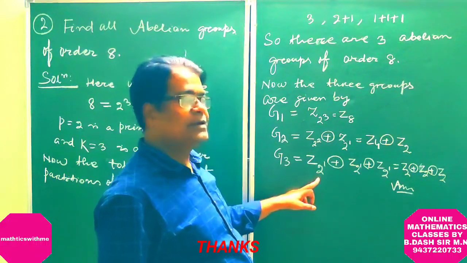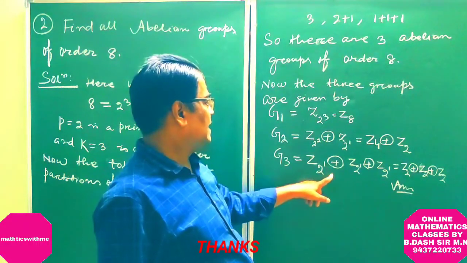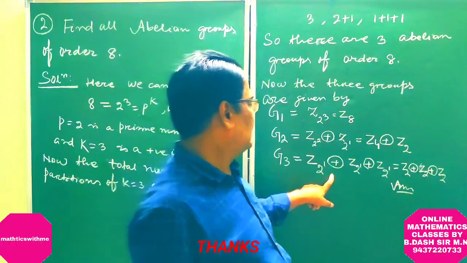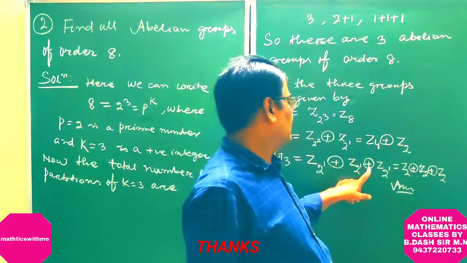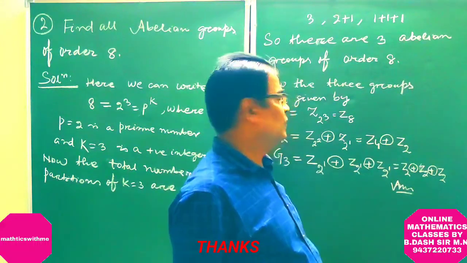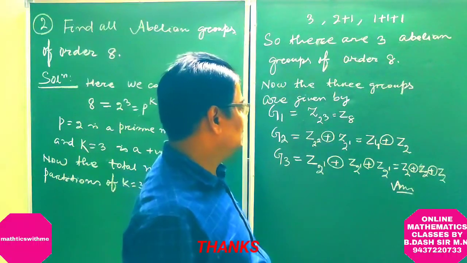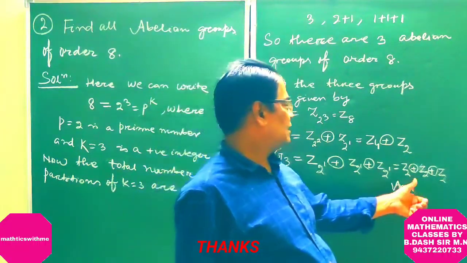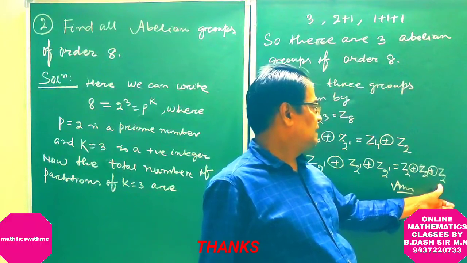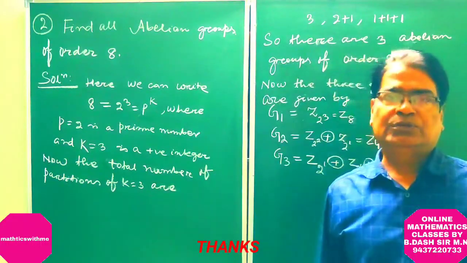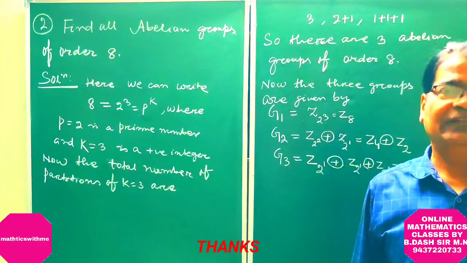G3 is equal to Z2 to the power 1 external direct product Z2 to the power 1 external direct product Z2 to the power 1, which is equal to Z2 external direct product Z2 external direct product Z2. So the second problem is solved.